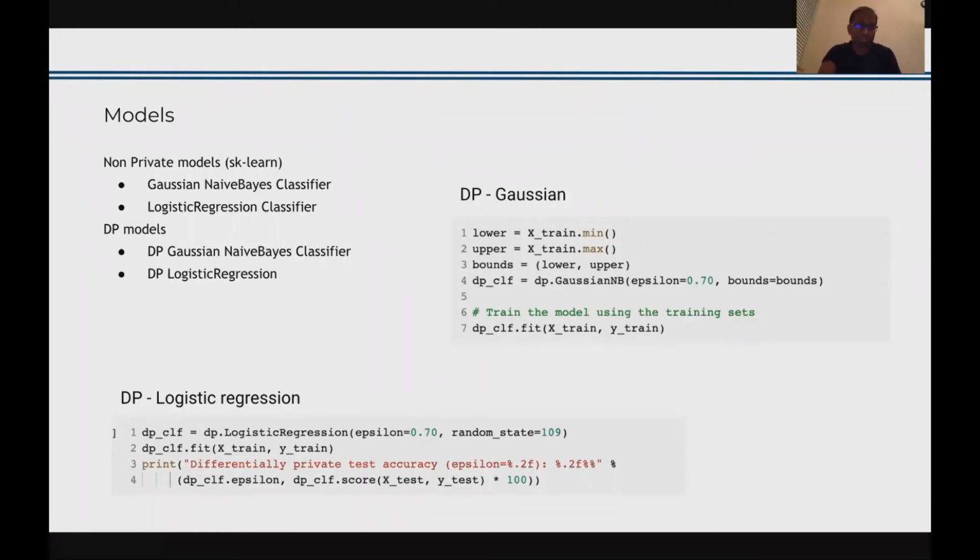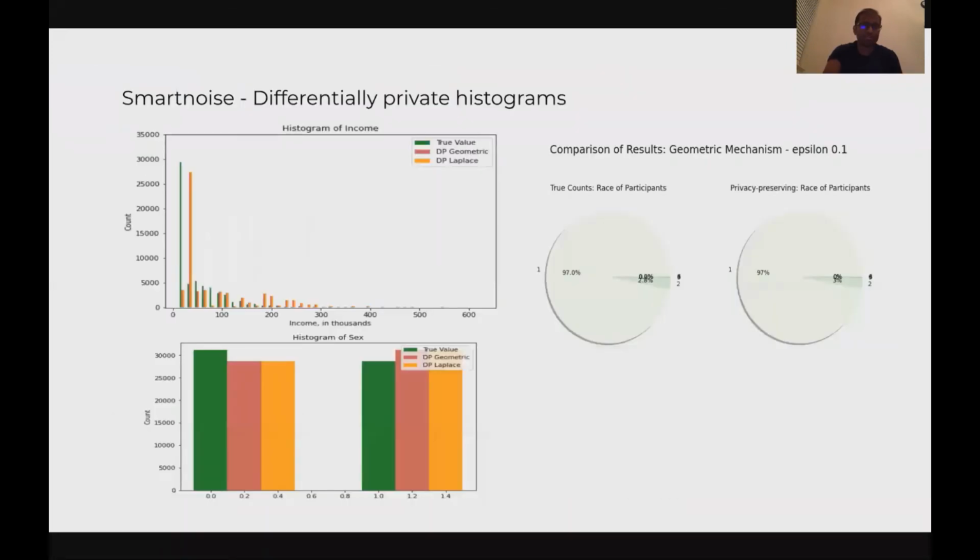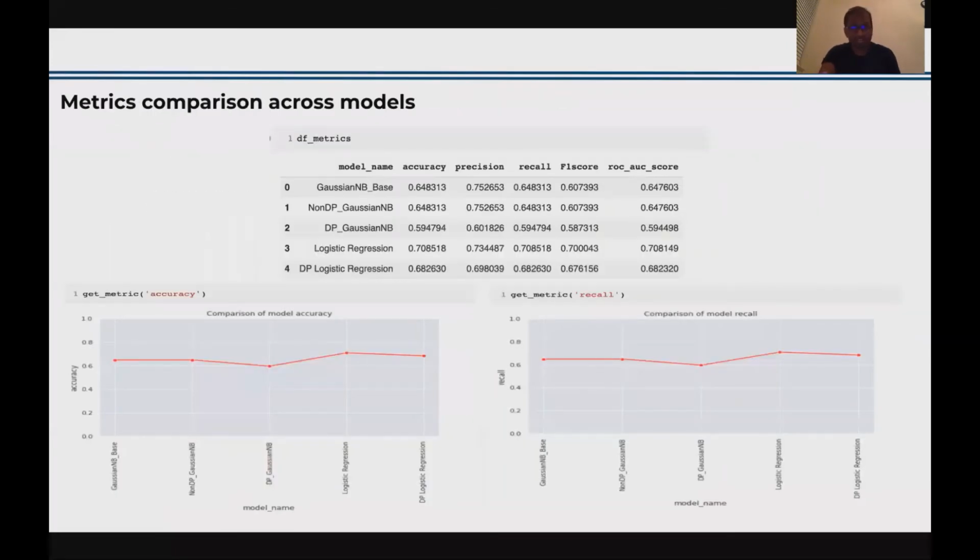Hello, everyone. My name is Raja Mahadevan. Let me give the final overview about the different models that we tried, and let's quickly talk about the model metrics as well. So these are the five different models that we tried, including the base model. And it's clearly evident that the non-differentially private models really outperform the differentially private models here.